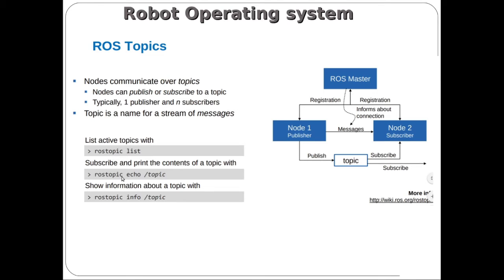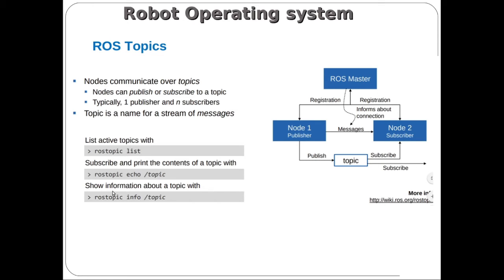You have to specify rostopic, and echo is used to print the content inside the topic. If you want to see the message, you have to use the command echo. After that, you have to specify the name of the topic after the slash. It will print the content of the topic.